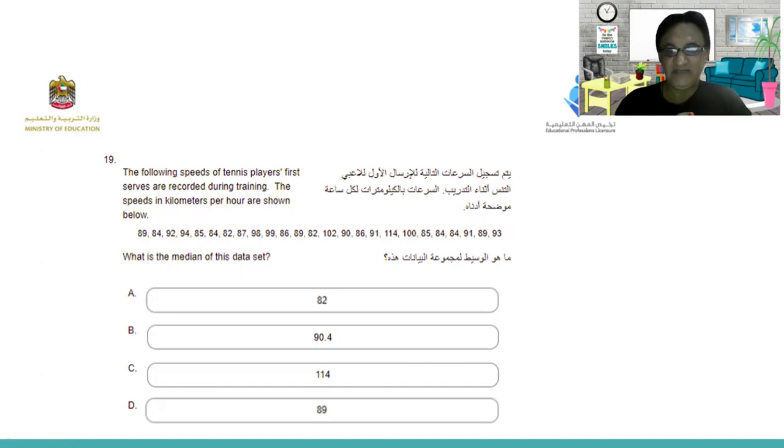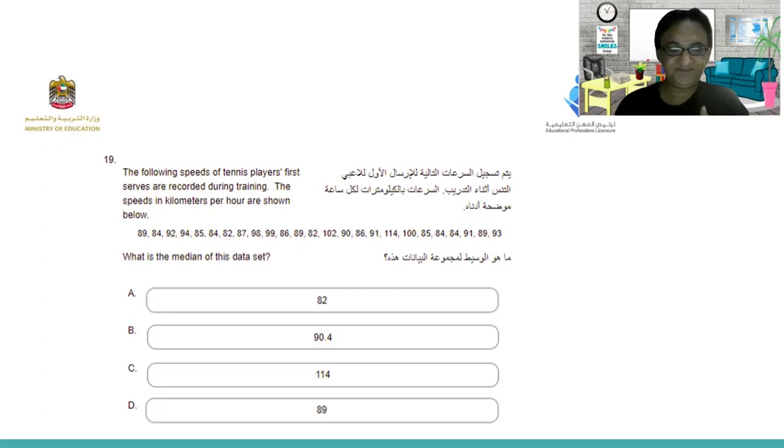As we know, when we find the median, we have to put this data into sequence first. Then the second step, we go directly to the center point. The center point of this data is called the median. I'll be telling you how to calculate if it is an odd number and if it is an even number. I'll tell you three simple ways to calculate the median.